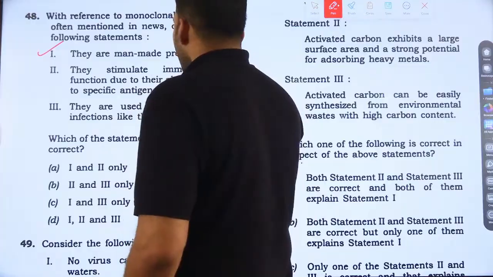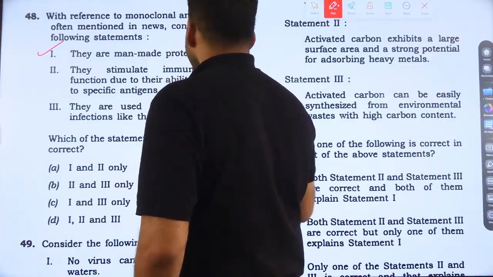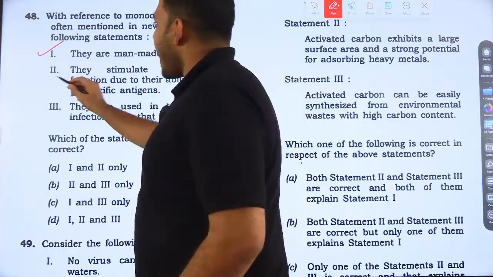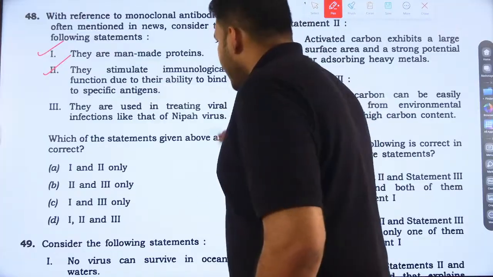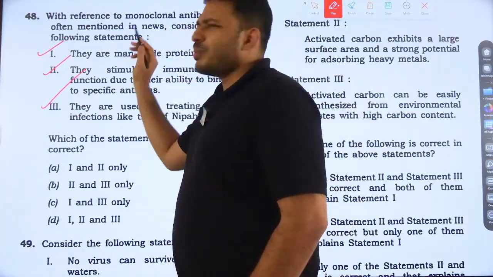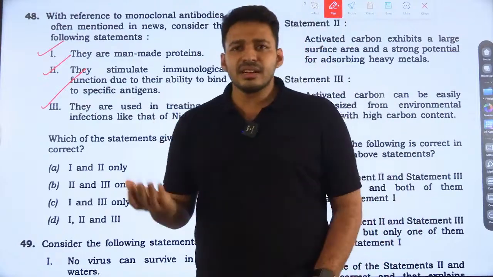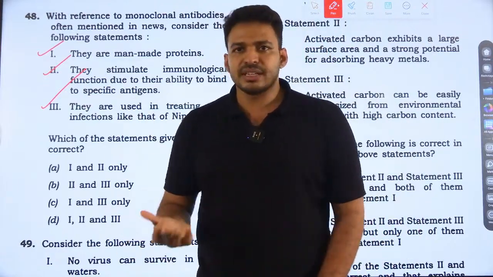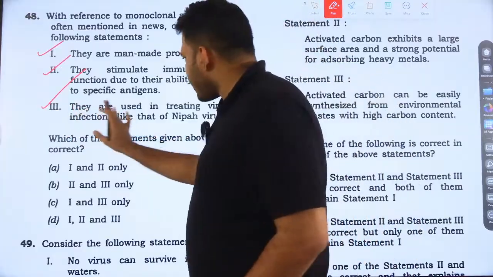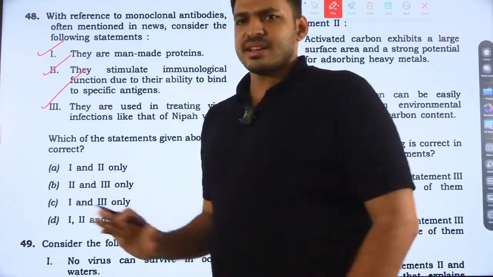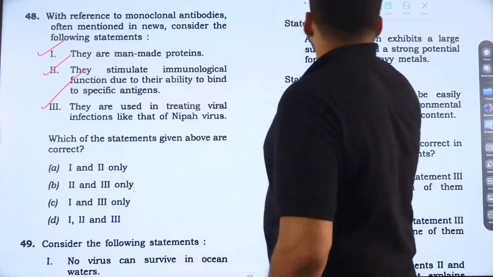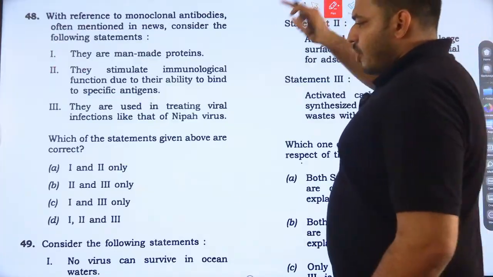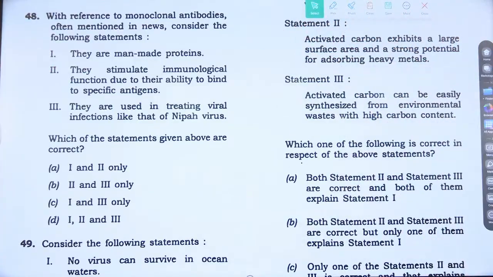They simulate immunological functions due to their ability to bind to specific antigens. Yes, they do perform immune functions. They are used in treating viral infections like Nipah virus. Yes, that is also true, but not only Nipah virus; they are used for many other viral diseases like Ebola. If the statement said they are used only for Nipah, that would be wrong. But here all the options are right, and option D is the right answer.